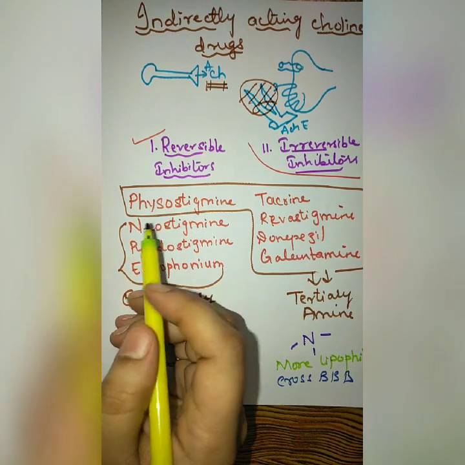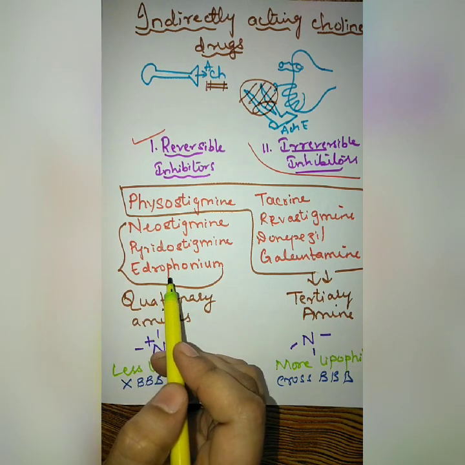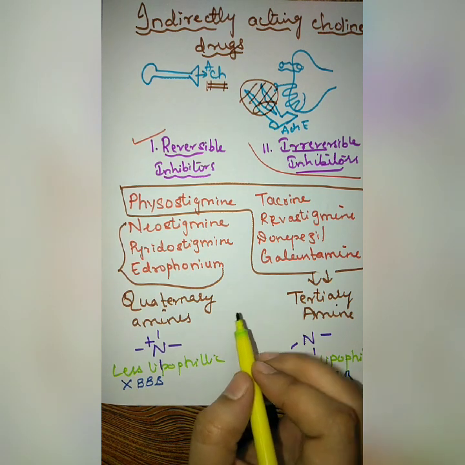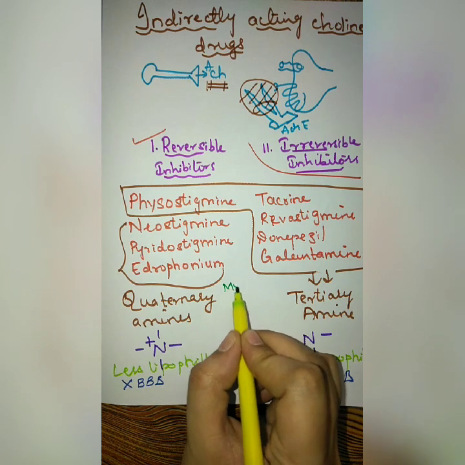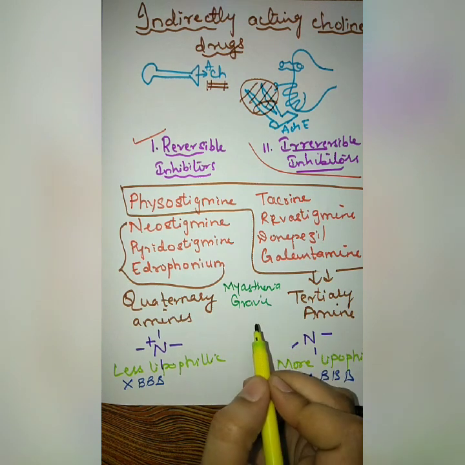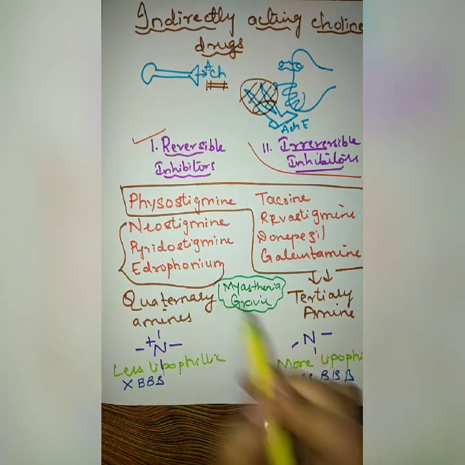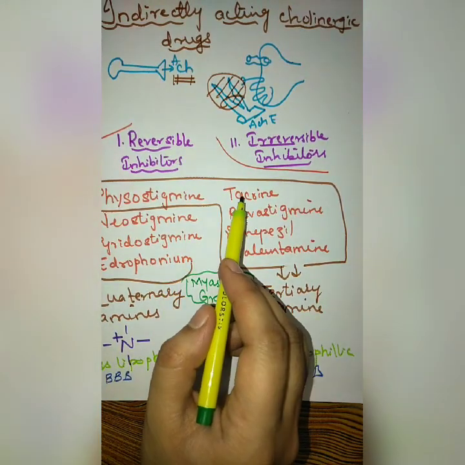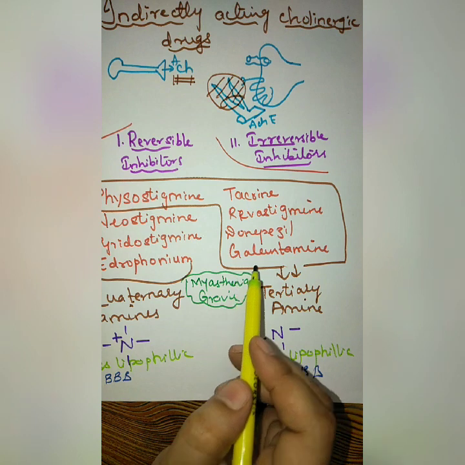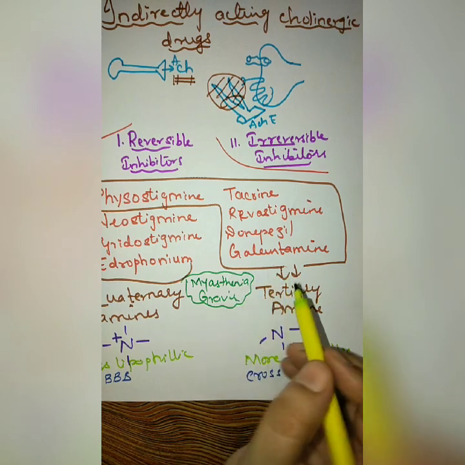Moreover, whatever drugs you can find on the left side, that is your physostigmine, neostigmine, pyridostigmine and edrophonium, all these agents have got a role in the treatment of a disease known as myasthenia gravis. It is a kind of autoimmune disorder. So all these agents have got a role in the treatment of myasthenia gravis. And the drugs I have written on the right side, that is your tacrine, rivastigmine, donepezil and galantamine, these agents are said to be cerebroselective anticholinesterase drugs.